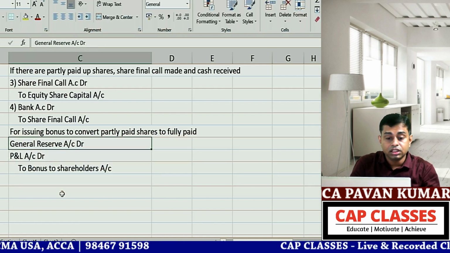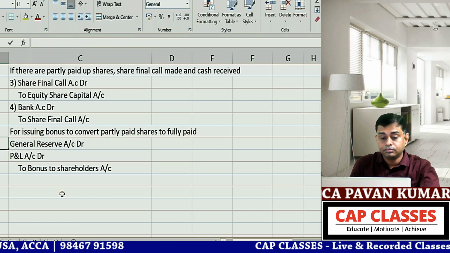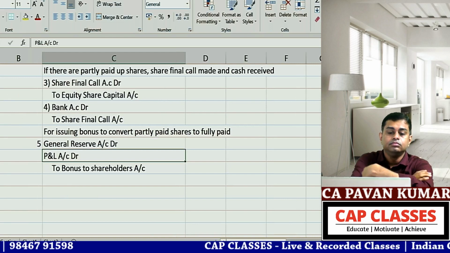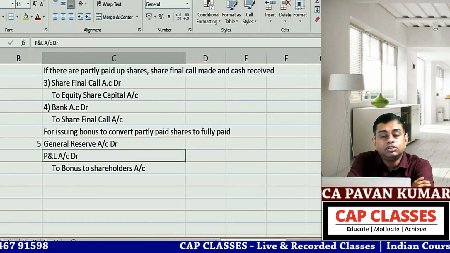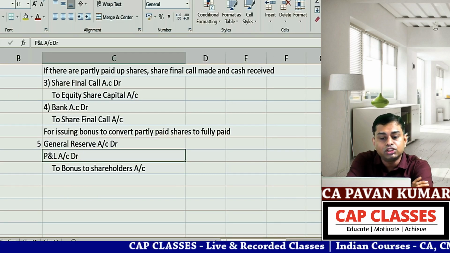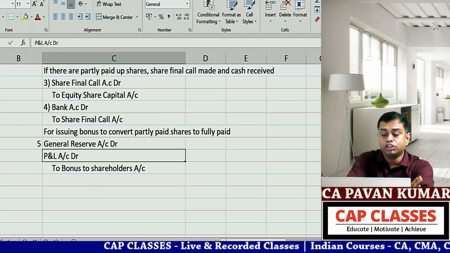This is journal entry 5. Here you cannot utilize CRR and security premium. You can utilize only general reserve and P&L for bonus to shareholders.